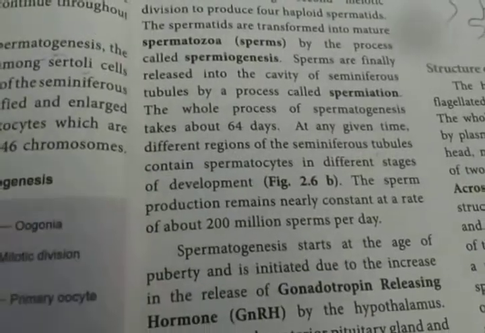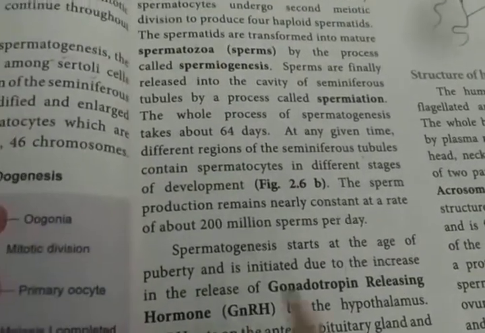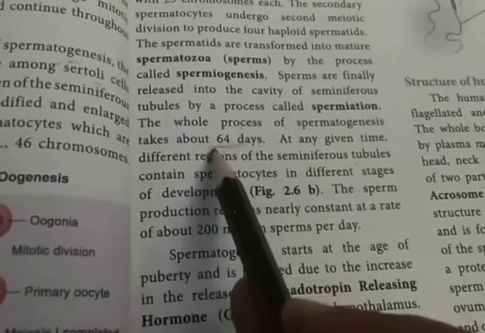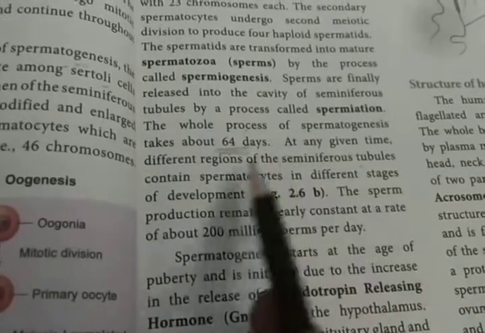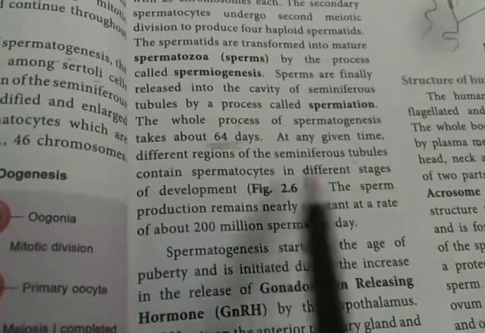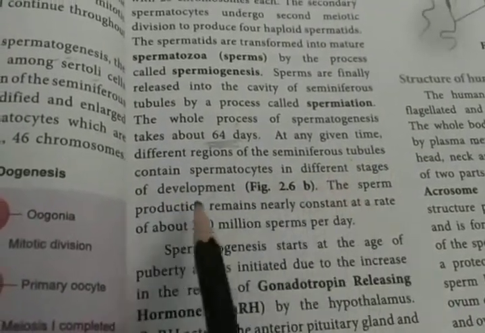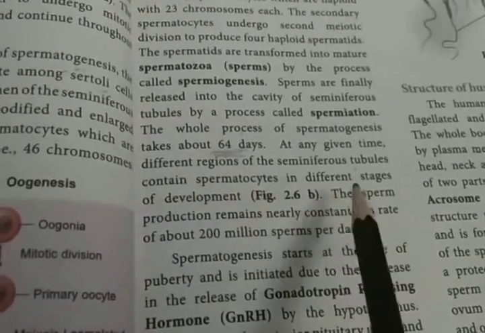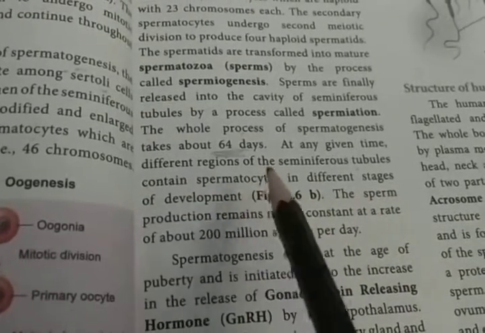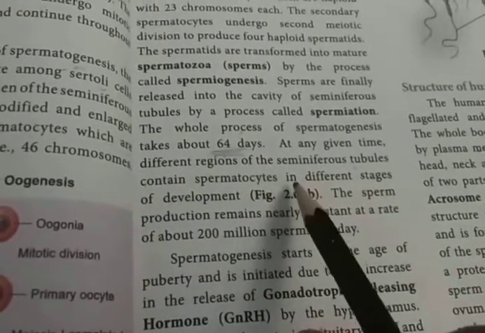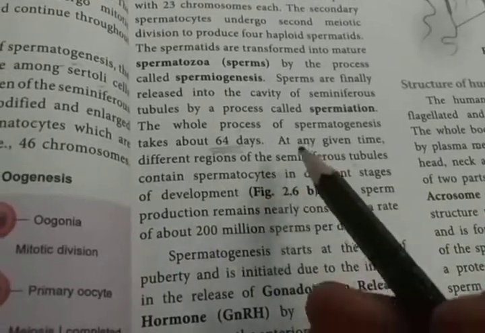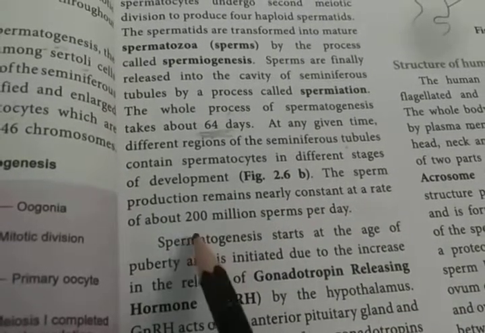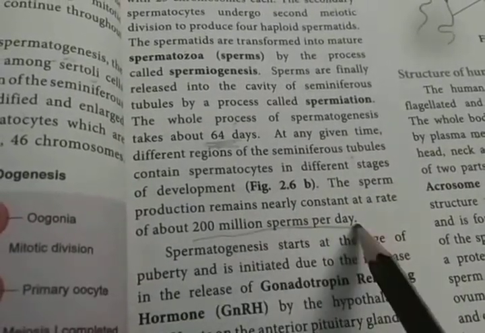This whole process of spermatogenesis takes about 64 days. The formation of the sperm occurs over about 64 days. At any given time, different regions of the seminiferous tubules contain spermatids in different stages of development. Each day they mature and release some of the sperm. Sperm production remains nearly constant, at a rate of about 200 million sperm per day.